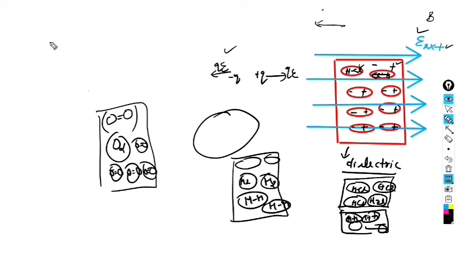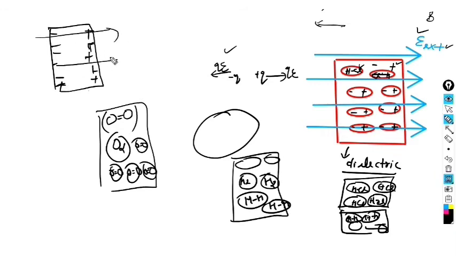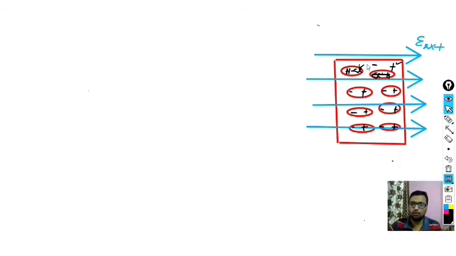Now for simplicity, sometimes we consider our dipole. In most geometry and most questions you will see, we concentrate the whole negative charge towards the left. It may be true that the actual charge configuration is this one, but for simplicity we consider all charges on the left-hand side and on the right-hand side in such a way when an electric field is applied. So we come to our topic. We were talking about the electric strength of a dipole, or breakdown strength.